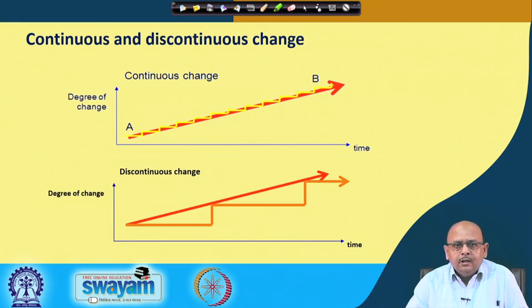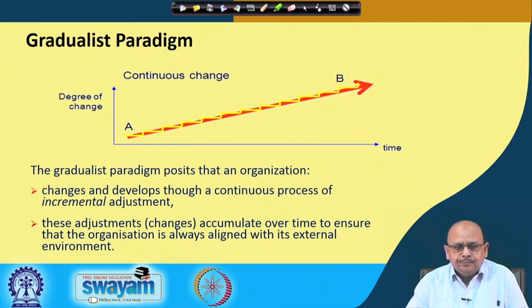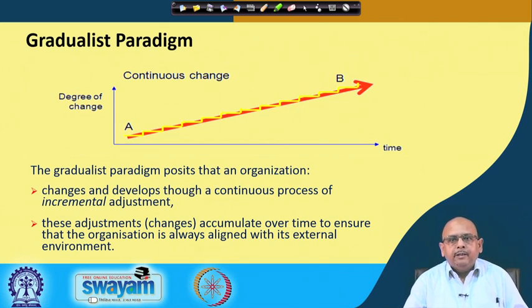organization, right. Now, this continuous and discontinuous change basically reflects what kind of changes are going to happen, whether there is going to be incremental changes or whether there is going to be transformational changes. Now, this is what we call a gradualist paradigm, because in a continuous change what happens? If you look at the path, it is straight, it is linear, right. So, there is a change and development through a continuous process of incremental adjustments. So, this is related to what you call incremental change.